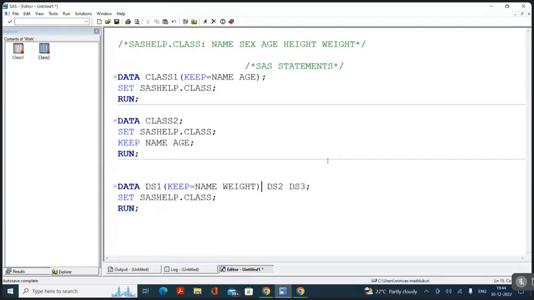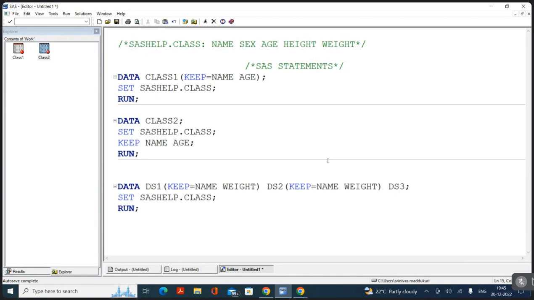Now tell me, if I execute this program, what variables am I going to have in DS1? Name and weight. What about DS2? All the variables. In DS2 also, I want to have name and weight. Again, what should I do? Open the parenthesis, keep is equal to name and weight, close the parenthesis.